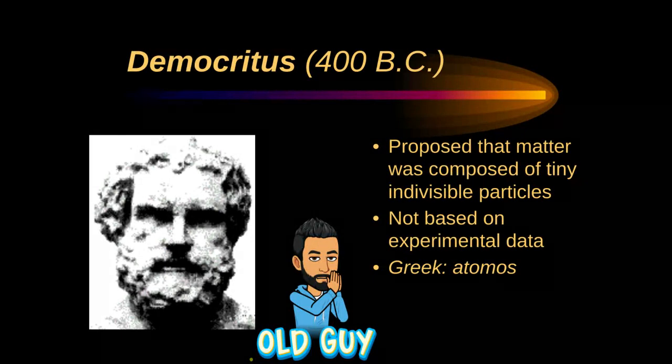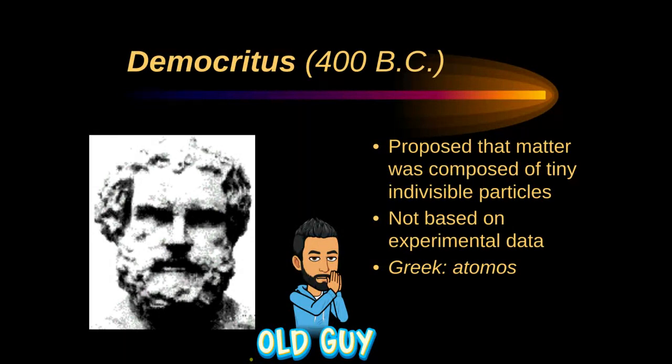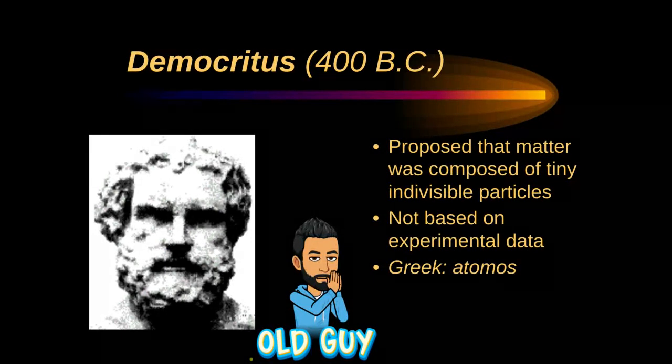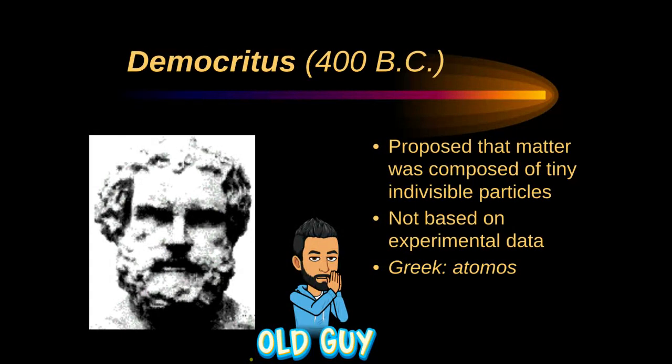So let's get going. Our first scientist is called Democritus, who was approximately 400 years BC, give or take a few years, it was in that ballpark. He was the first person to propose the idea that matter is all composed of tiny, indivisible particles. Don't confuse this word indivisible with the word invisible, which means you can't see them, although you can't see them, they're too small. Indivisible means undividable.